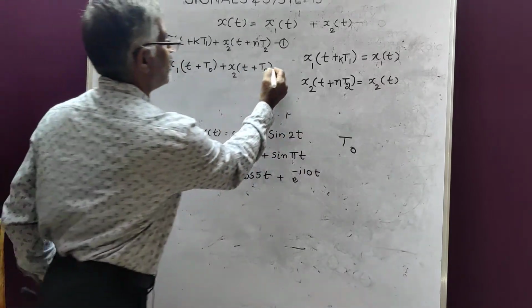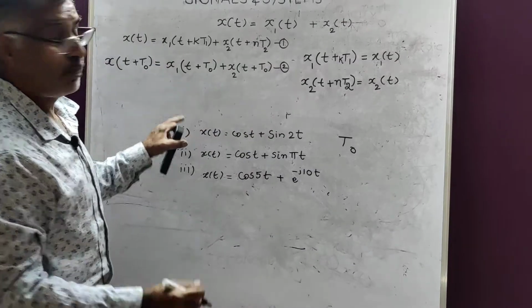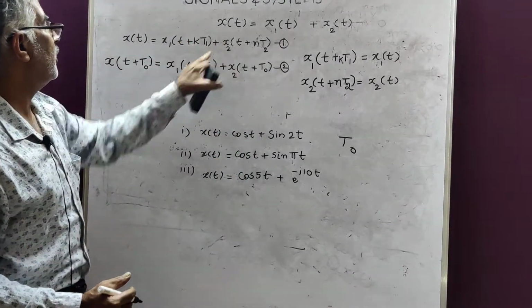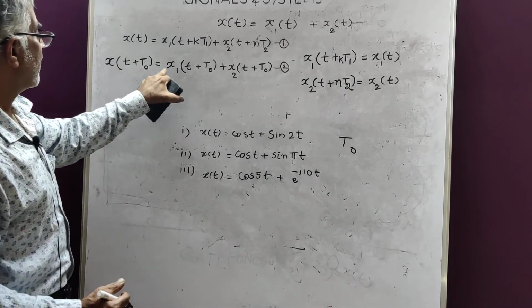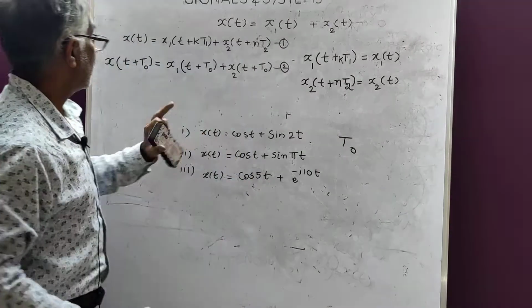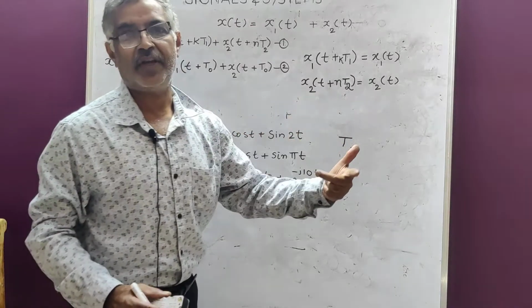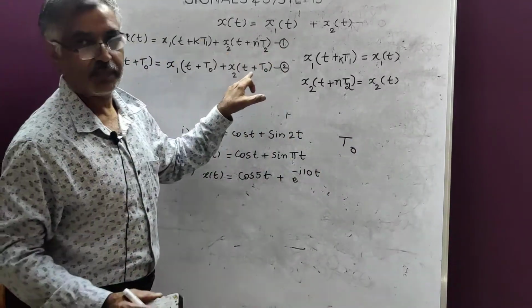Because these two constitute terms in x, they cannot have different t1, t2 here. I can say all t's are to be replaced by the same period, that is t plus t naught. You cannot write t1, t2 here.